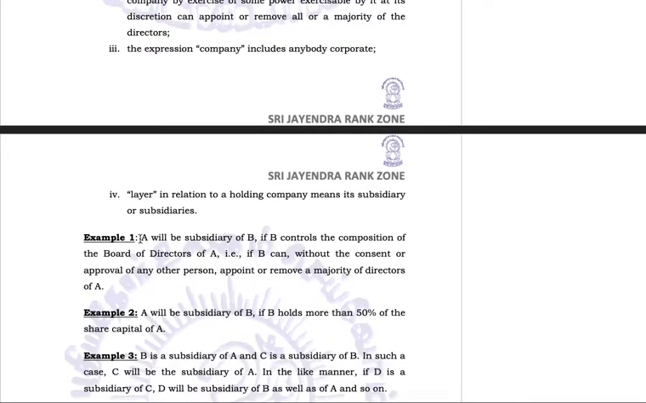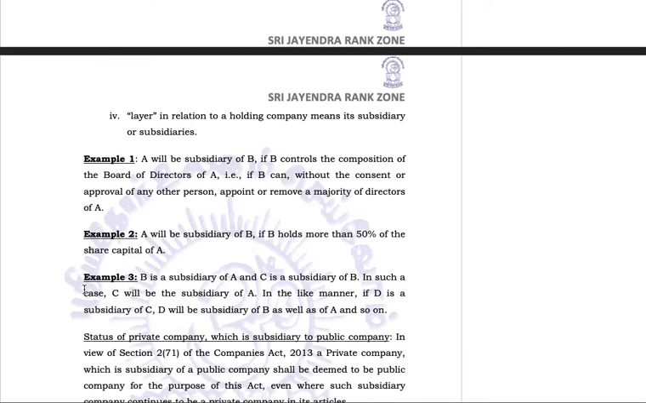Examples, we have already discussed them, but let's read them again. A will be a subsidiary of B if B controls the composition of the board of directors of A, i.e., if B can, without the consent or approval of any other person, appoint or remove the majority of directors of A. Then B will become the holding company, A will be a subsidiary. A will be a subsidiary of B if B holds more than 50% of share capital of A.